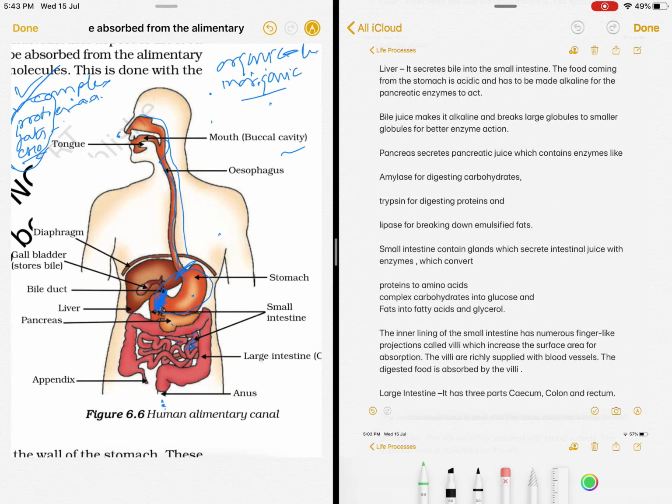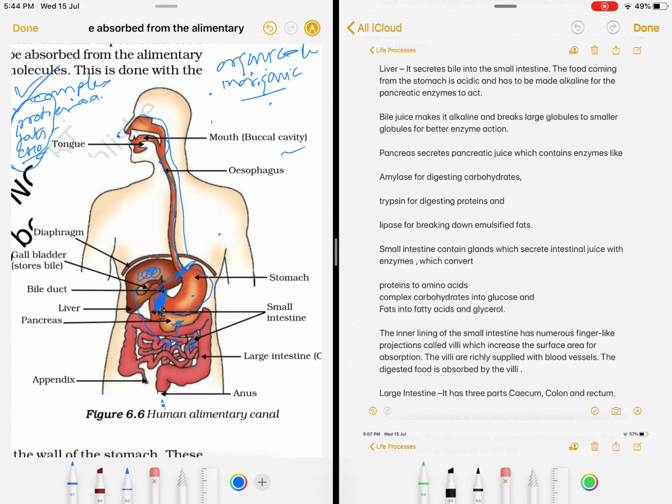So after this, in this small intestine, who all are pouring? This is the bigger gland, liver. See, here is liver. It will pour its secretion, and another gland is pancreas. So they both will pour their secretions into the small intestine.